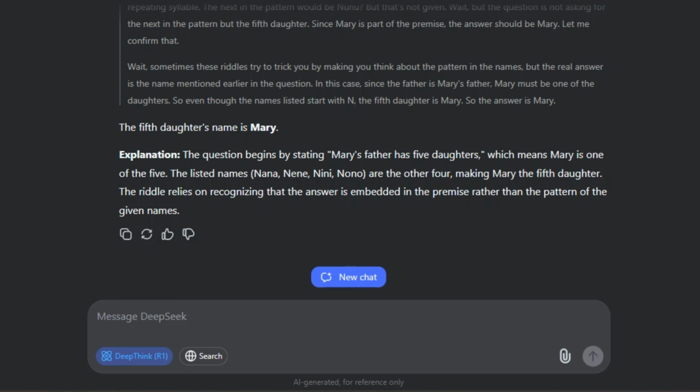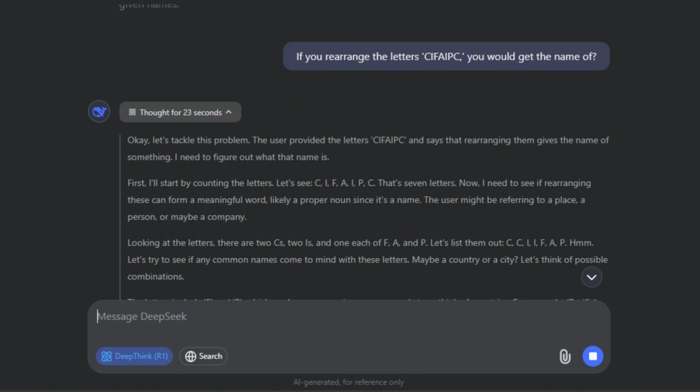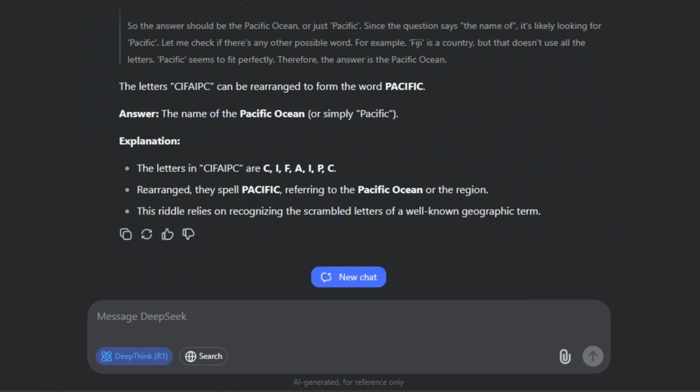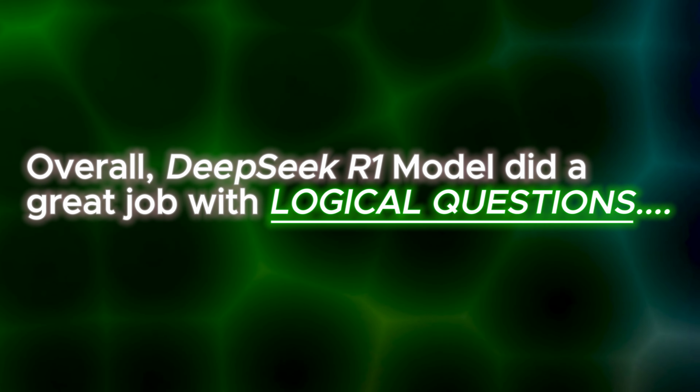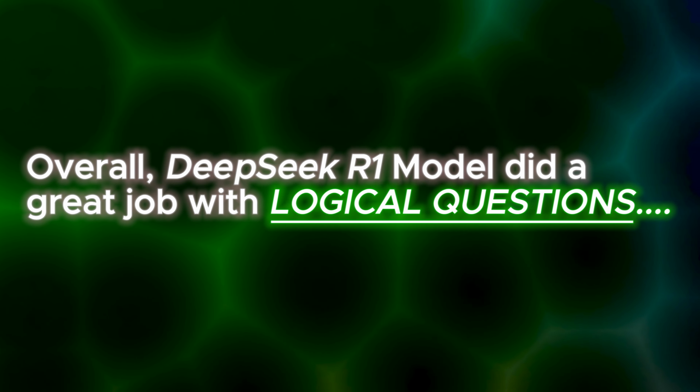Great. Next, I asked, if you rearrange the letters C, I, F, A, I, P, C, what do you get? R1 didn't disappoint and took 23 seconds to rearrange the alphabets and answer the word Pacific with a clear explanation that Pacific refers to the Pacific Ocean. Overall, DeepSeek's R1 model did a great job explaining both logical questions.